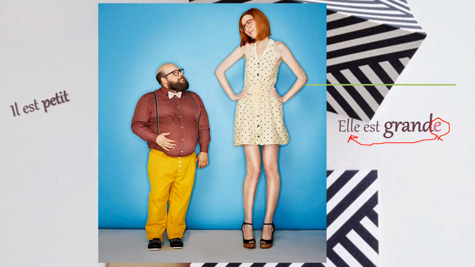We know in French that the adjective must agree with the noun or the pronoun that it modifies. Okay, the adjective has to agree with that which it is describing. So grande is in reference to she, elle. So elle est grande, she is tall. Because we're saying she, we had to add an E at the end of grande. Okay, that's how we got grande.